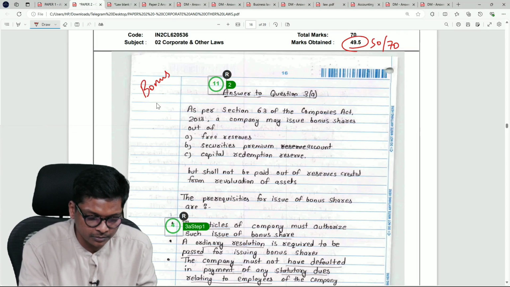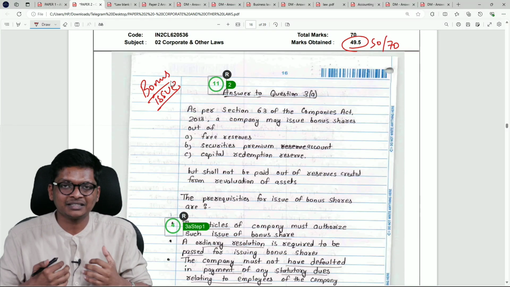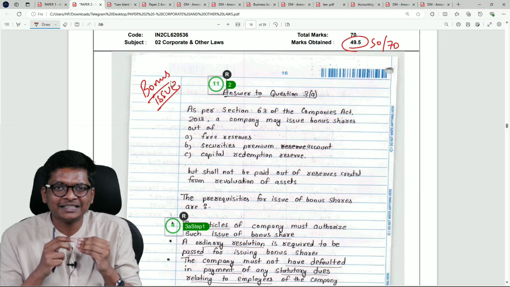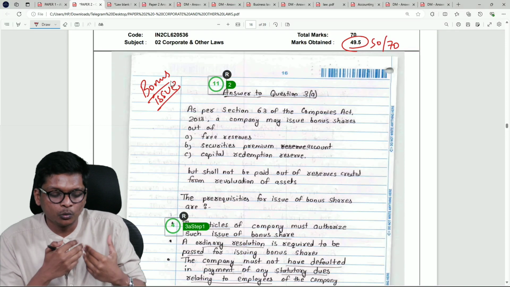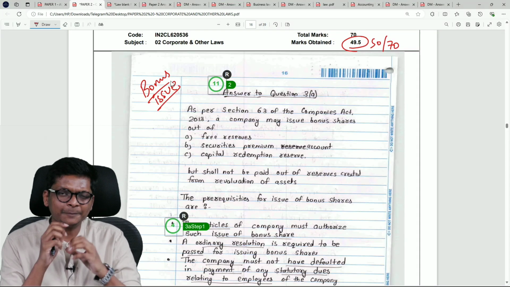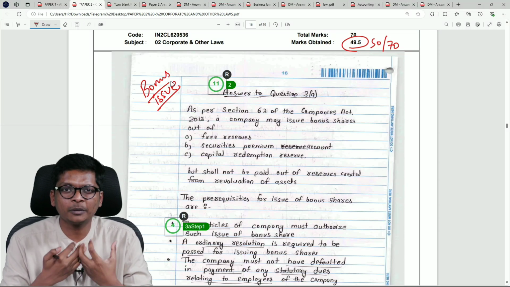This question talks about bonus issue. What is the procedure to issue bonus issue? That's it. They don't ask it directly. They ask like capitalization of profits, are the shares tradable, what is bonus issue? And everybody keeps telling, sir, section numbers is not mandatory. Why should we remember section numbers?